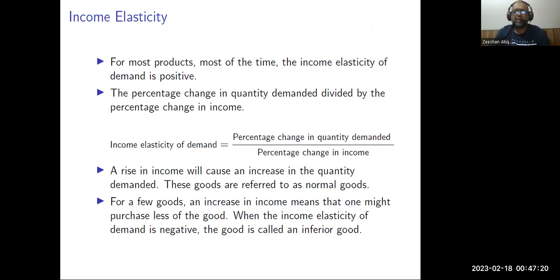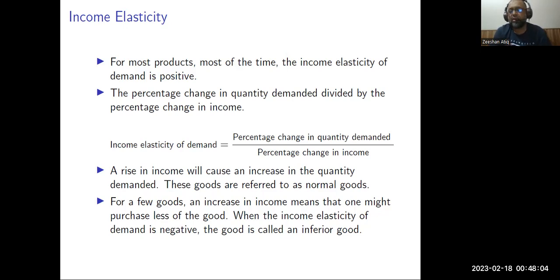For most products, most of the time, the income elasticity of demand is positive. The income elasticity of demand measures how the quantity demanded changes when the income of an individual changes. When the income of an individual increases, he has more money to spend. And when the income decreases, he has less money to spend. So whatever extra money he gets or whatever lesser money he now has can affect the quantity that a person demands for a lot of products. So the percentage change in quantity demanded divided by the percentage change in income is the income elasticity of demand. So what effect does a rise in income create on the quantity demanded of some product?